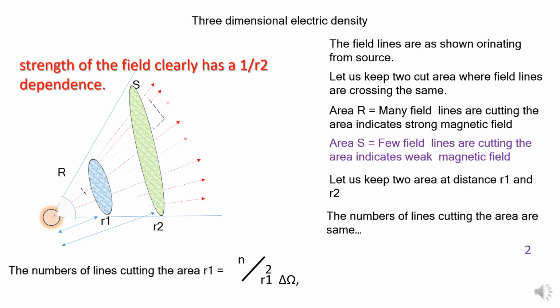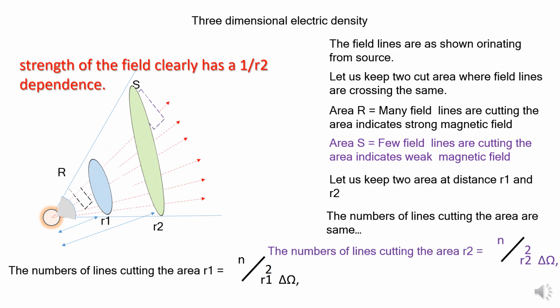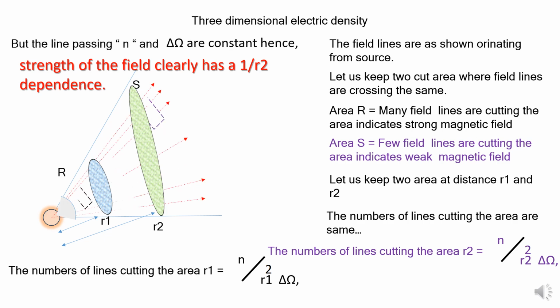Delta omega is the area. The area is the same. The number of lines cutting through the area at R1, what we have marked with the blue color circle, is nothing but the number of lines n divided by the square of the distance into area. And for the distance R2, the number of lines cutting is nothing but the number of lines n divided by the square of the distance R2 into area.